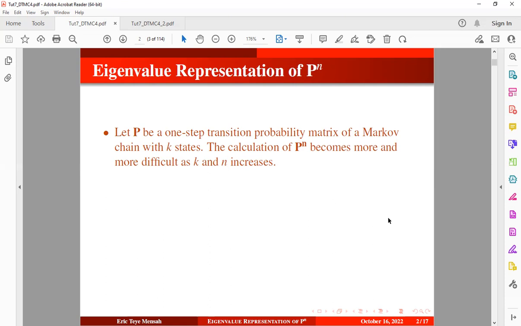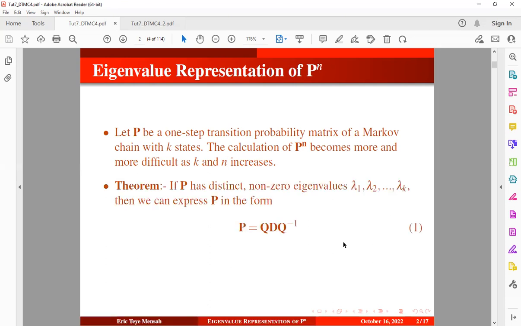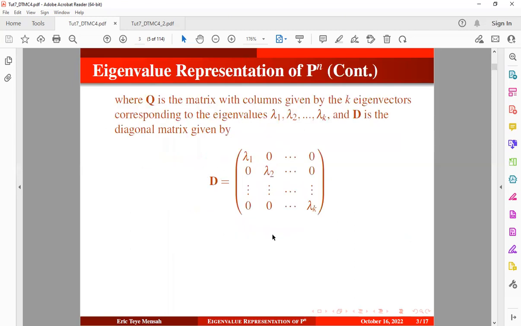can be computed, okay? So there's a theorem which states that if the transition probability matrix has distinct non-zero eigenvalues, then we can express the transition probability matrix in the form defined in equation 1. So equation 1 is basically the eigen decomposition of the transition probability matrix, which is a type of decomposition that involves decomposing the transition probability matrix into a set of eigenvectors and eigenvalues. Okay, so Q is a square matrix whose ith column is the eigenvector, and D here is the diagonal matrix whose diagonal entries are the corresponding eigenvalues.